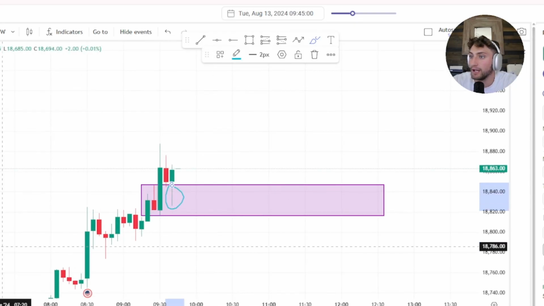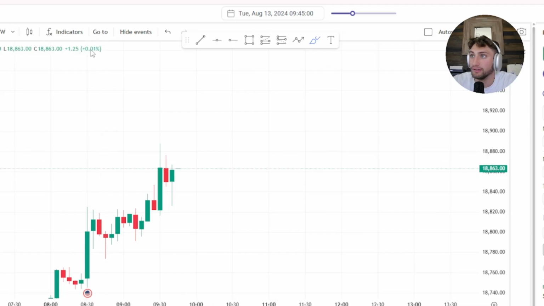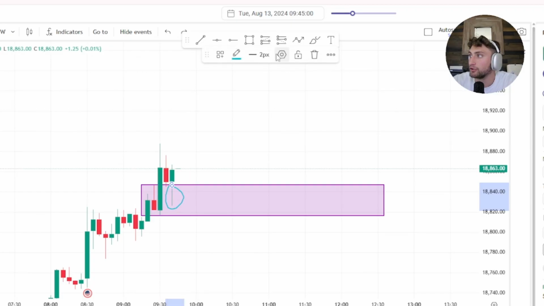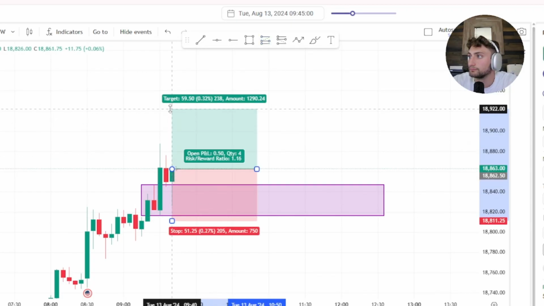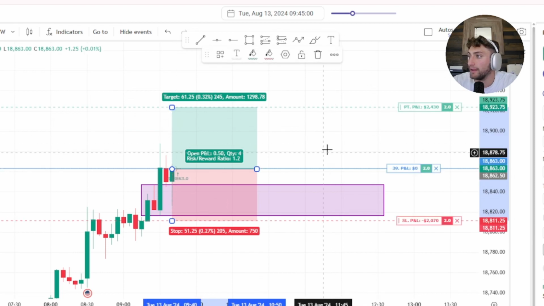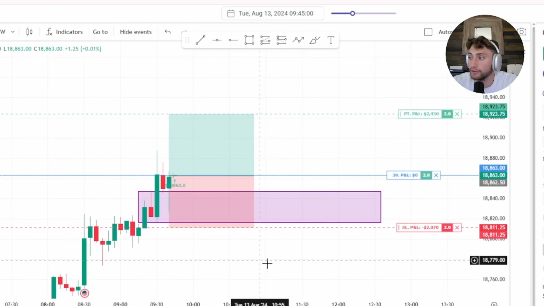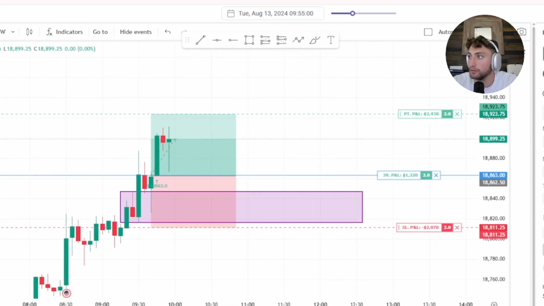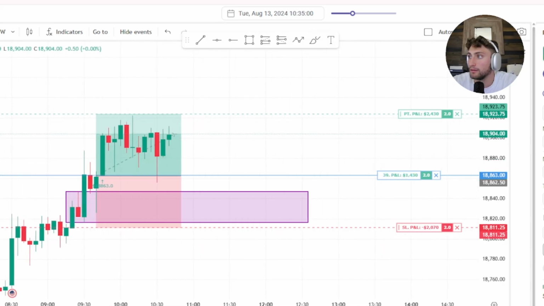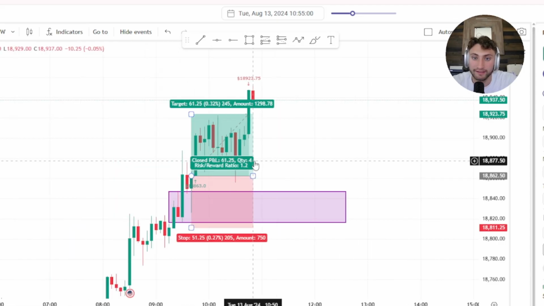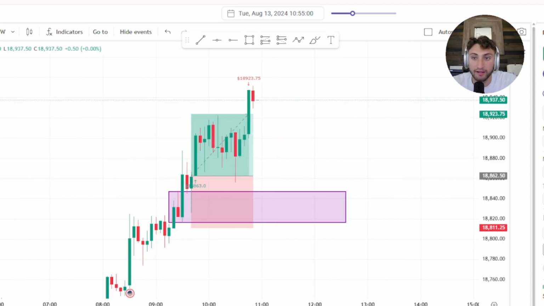The rejection wick shows me that sellers tried, buyers didn't let it happen. And we will end up entering this trade right here. I'll go for a small target. I like to scalp 1-to-1s. You can do whatever risk to reward fits your strategy. Okay, good move already. And there it is. Price ends up hitting take profit. And that's how you trade supply and demand. Supply is the opposite way. Price comes up and retests an area, looking to continue the sell down. This is a demand example.